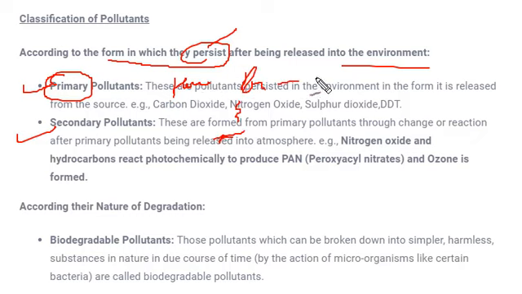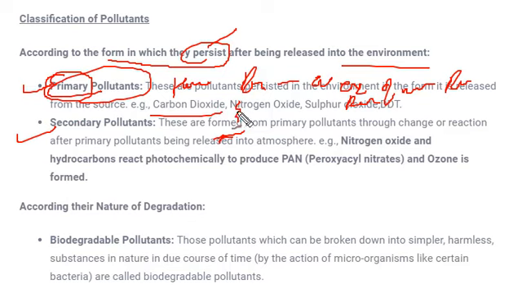In the primary sector, exploitation of natural resources in raw form was called primary sector. Over here the pollutants which naturally occur in the environment are called primary pollutants, like carbon dioxide, nitrogen oxide, sulfur oxide, DDT.